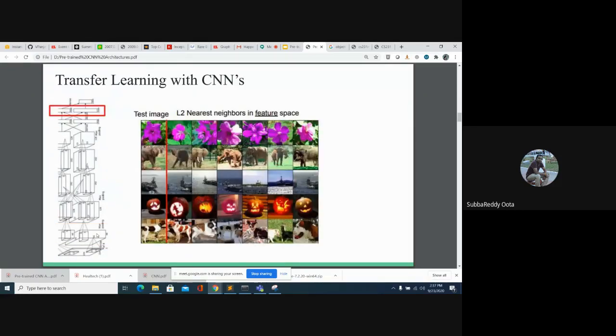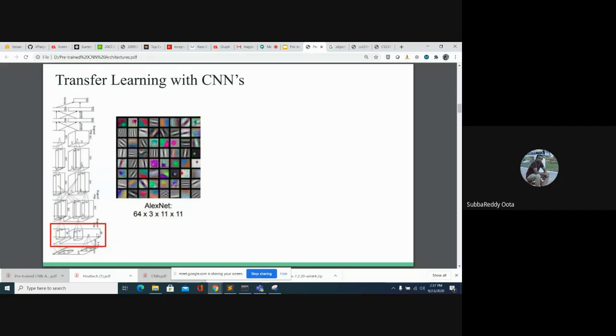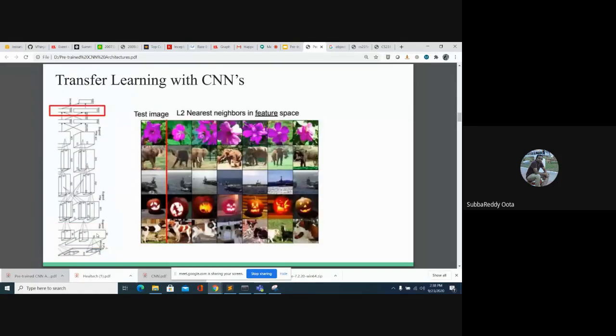So, transfer learning with CNN. This is an image classification problem. In this case, we are providing our data set to the AlexNet model and classifying it. The changes we need to make, I will explain in the later slides. This is an image retrieval problem, where we give a test image and retrieve the nearest images.